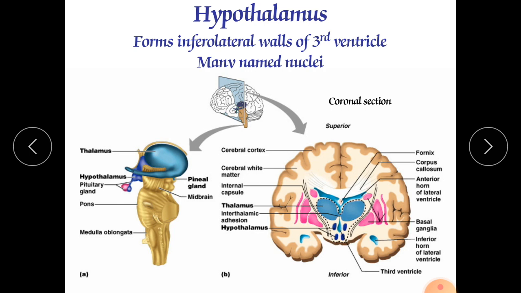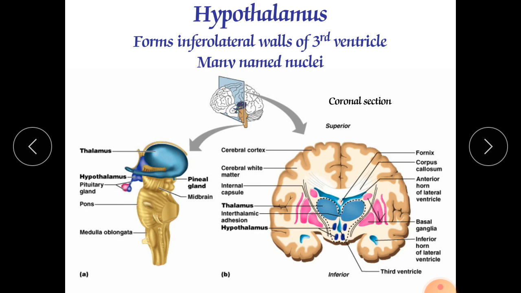The first is growth hormone, second is the thyroid stimulating hormone, third is melanocyte stimulating hormone, fourth is luteinizing hormone, fifth is follicle stimulating hormone, sixth is prolactin, and the seventh is again the melanocyte stimulating hormone.